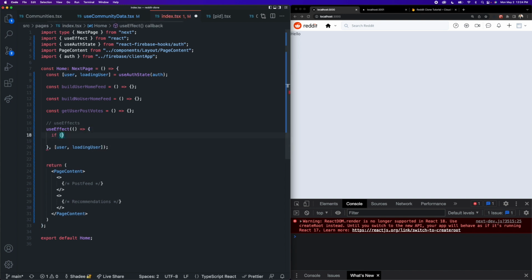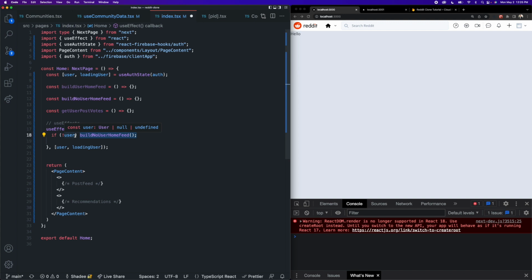So if we just wrote an if statement like this, saying, if there's no user, then build the no user home feed, that actually would not work because, like I said before, when the application is initialized and the person actually navigates to our website, this is always going to be undefined or null or some falsy value at first, while the useAuthState hook attempts to fetch that user from our auth service. So at first, we're always not going to have a user, but that doesn't mean there isn't going to be one that is returned from the useAuthState hook. And so that's why this wouldn't work, because we can't just assume that no user initially means that we should build the no user home feed.